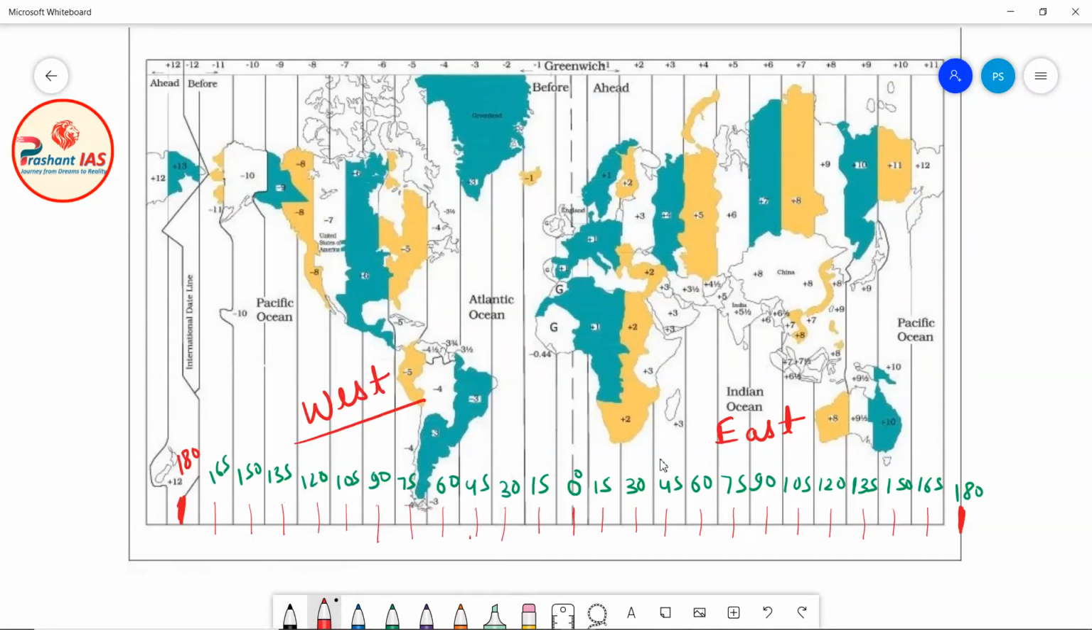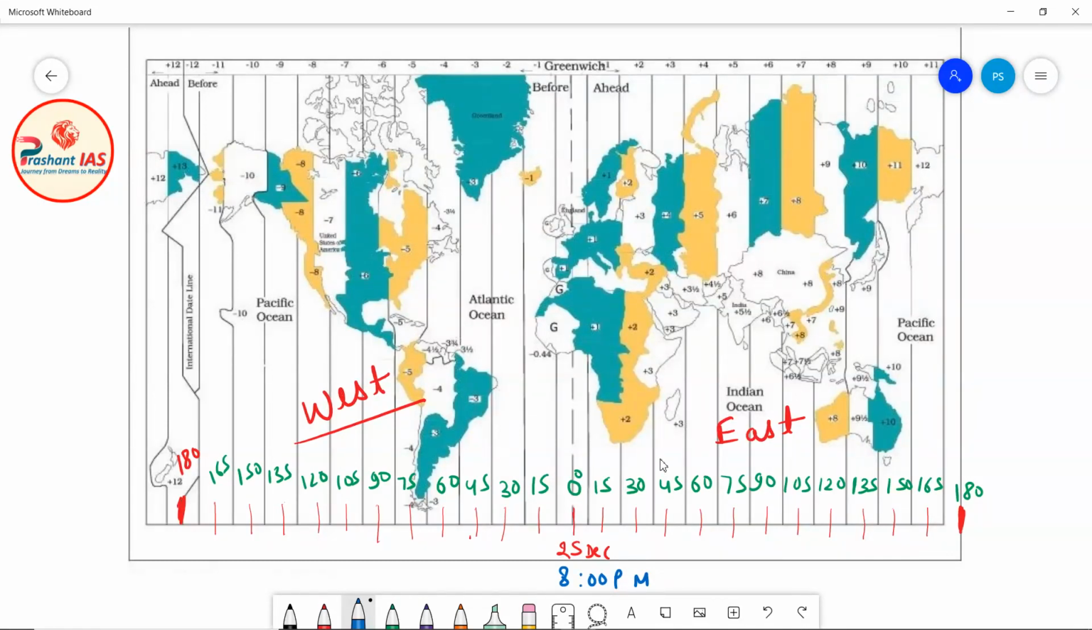Now friends, let us take our example. First of all, let us talk about time at the 0 degree meridian of longitude. Let's say that the date at the 0 degree meridian of longitude, or the prime meridian, is 25th of December, means it is Christmas. And what is the time? The time is 8 p.m.